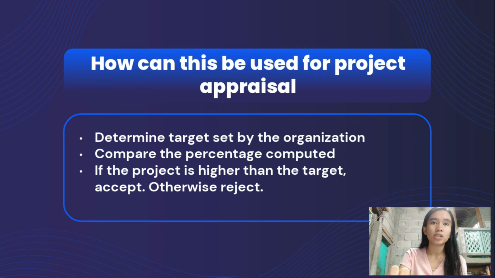So in comparing such percentage, companies must consider the calculation method used because if it is different, for example, the target is computed using initial investment, and the actual is computed by average investment, the decision as to accept the project or reject will be affected. So it is important to consider the calculation method.